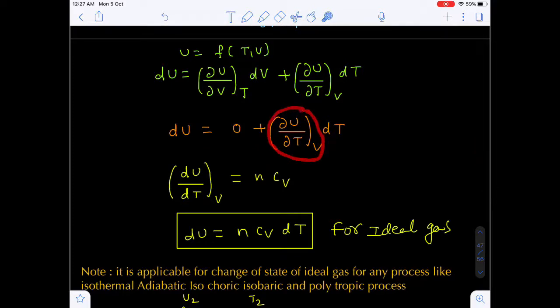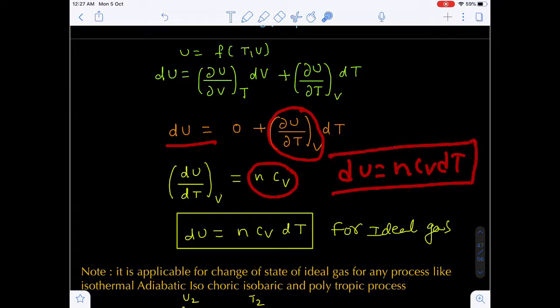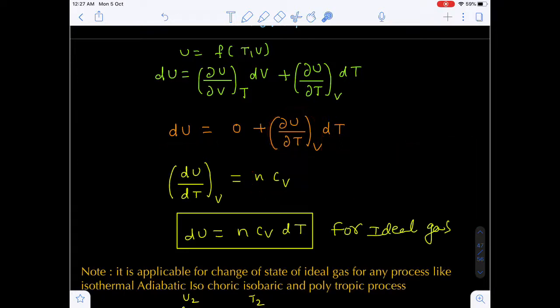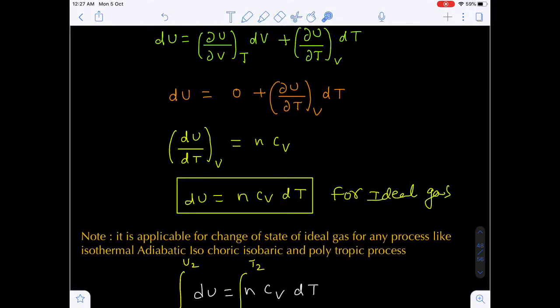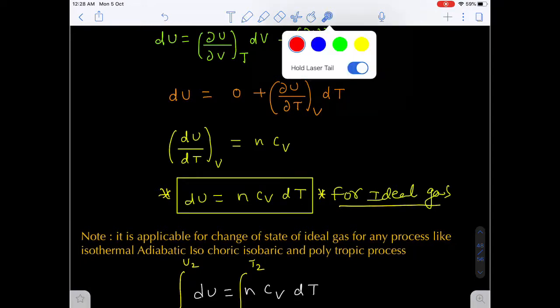Instead of that, I write n Cv, so finally dU equals n Cv dT. This is the differential equation, and it is very, very important. This is only valid for an ideal gas.